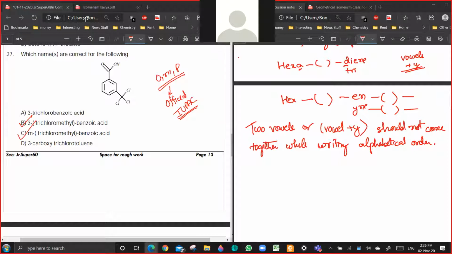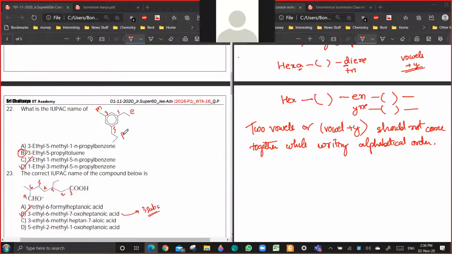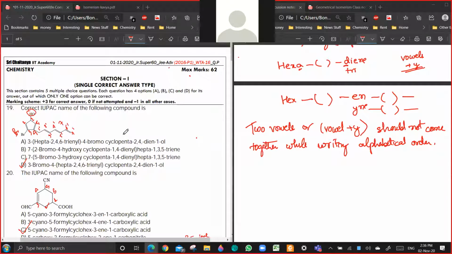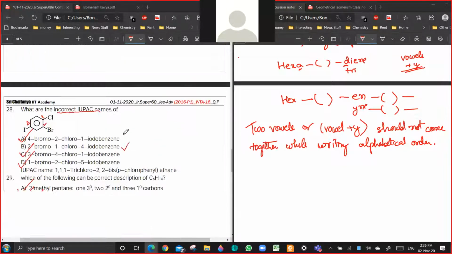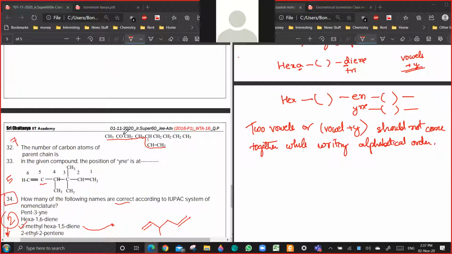So I'm going to pause this recording. Any other doubt? Yes or no? Question numbers are 24, 21, and 34. These are going to be key changes. I will share these notes now. You can see it there also.